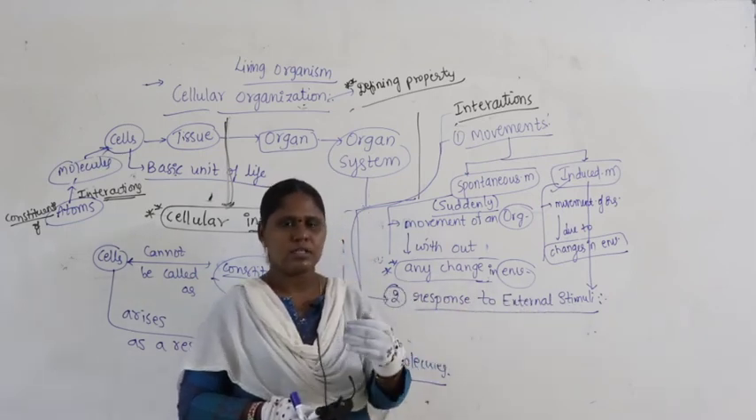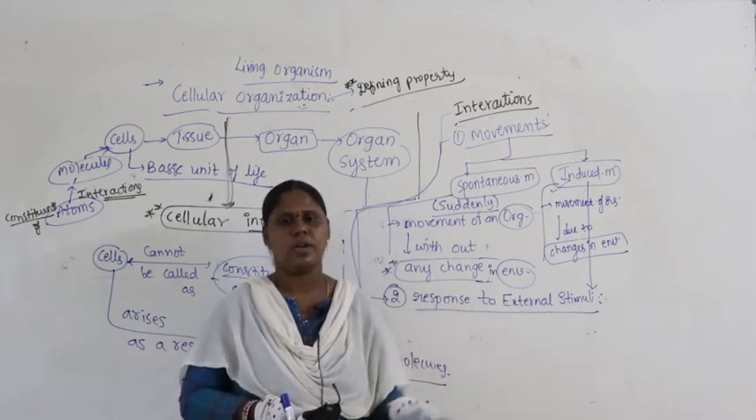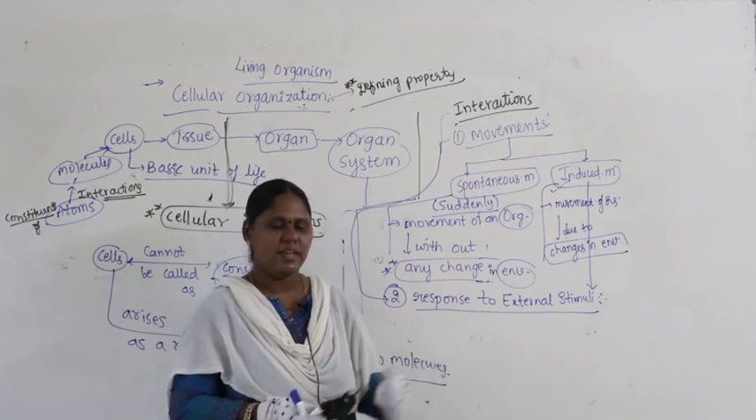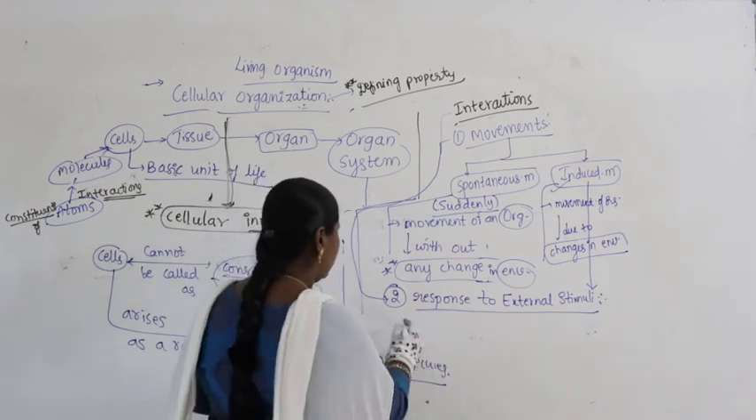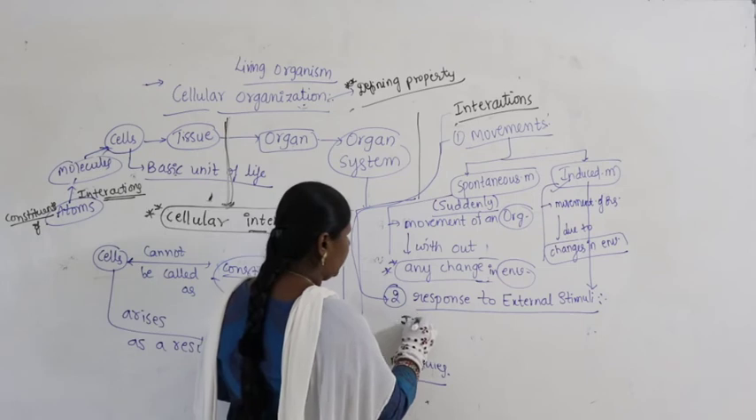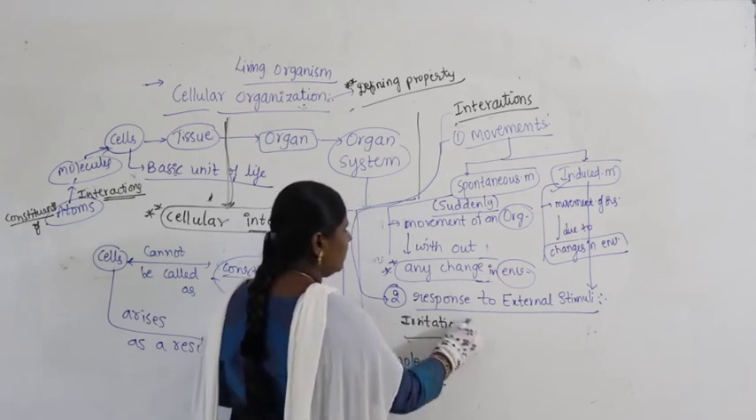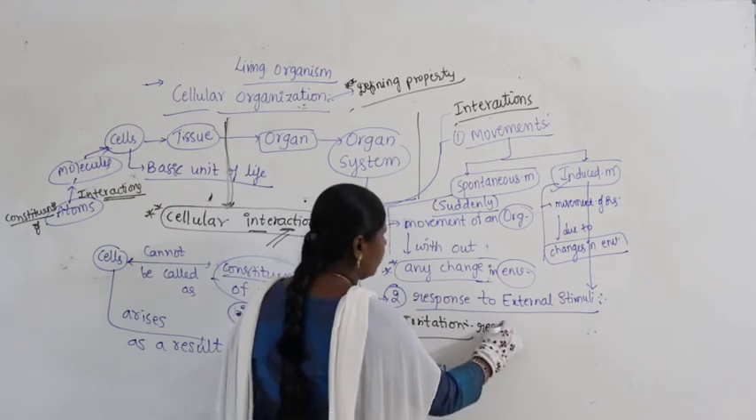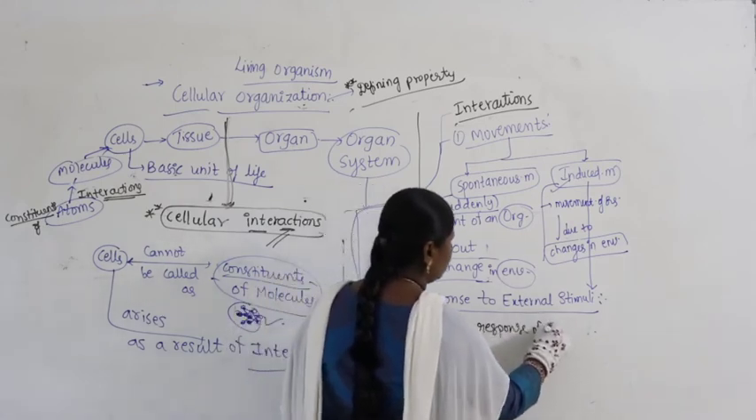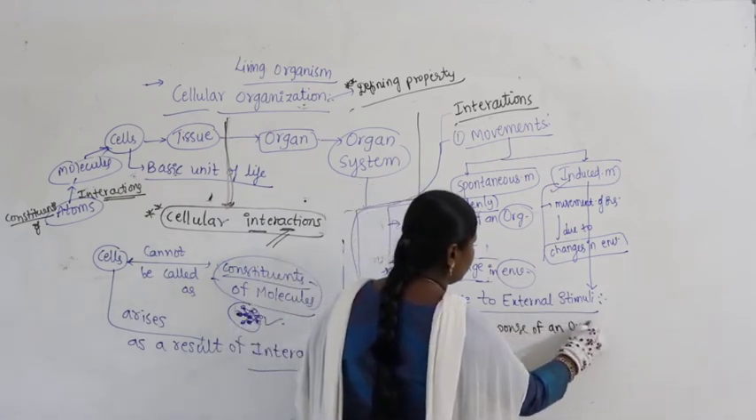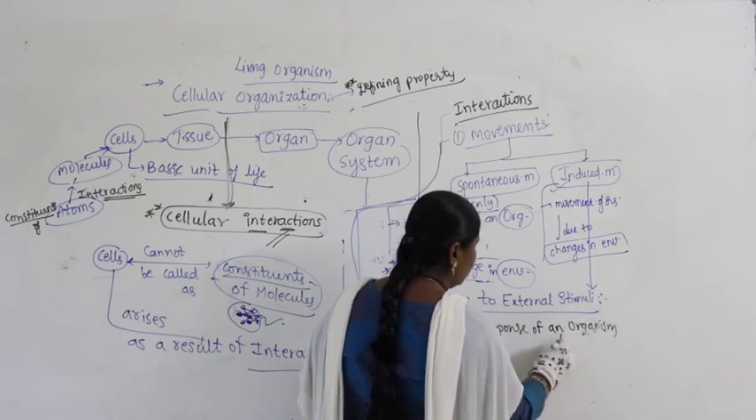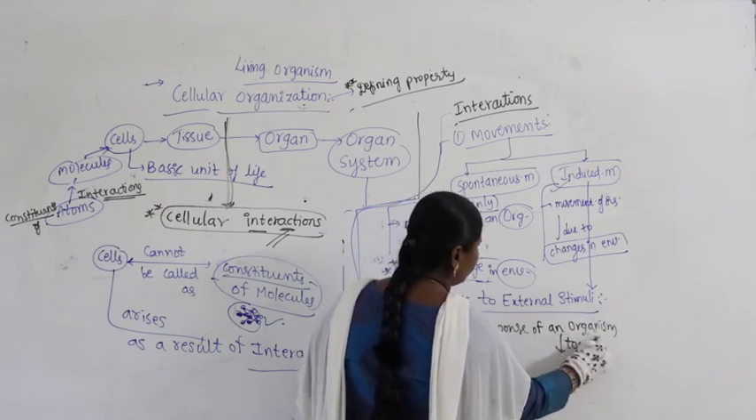An organism showing a response to stimuli is called irritation. I will just write that, irritation. What is the meaning of irritation? Response to stimuli, response of an organism towards stimuli.